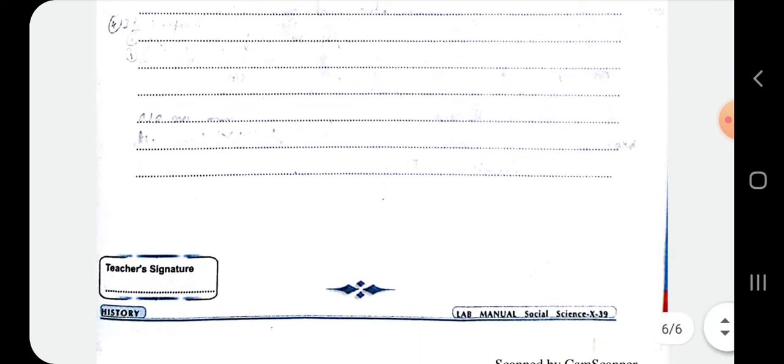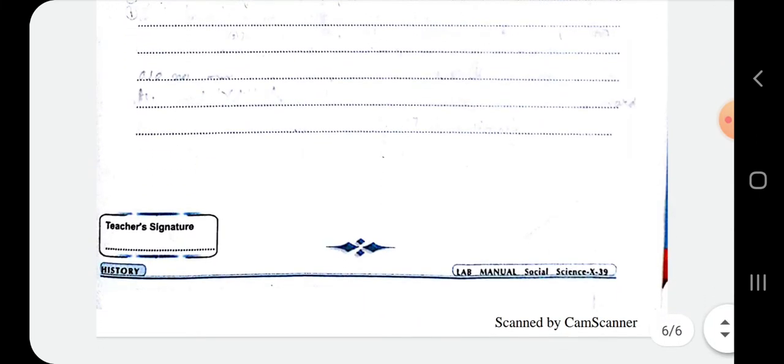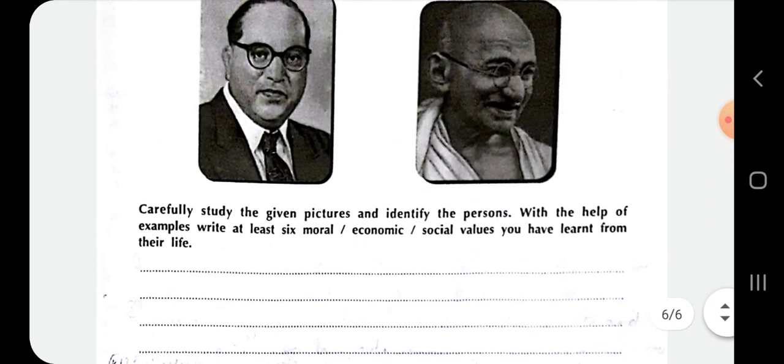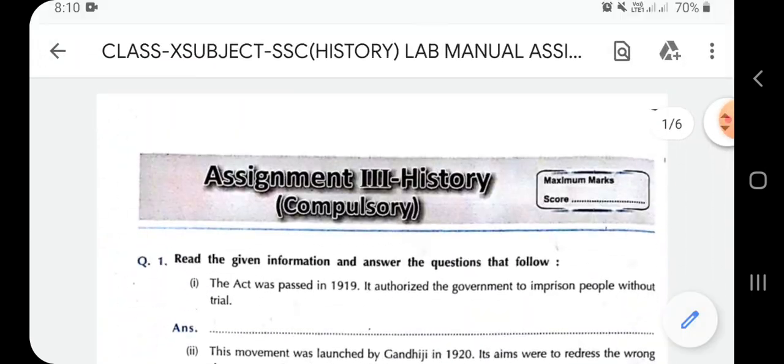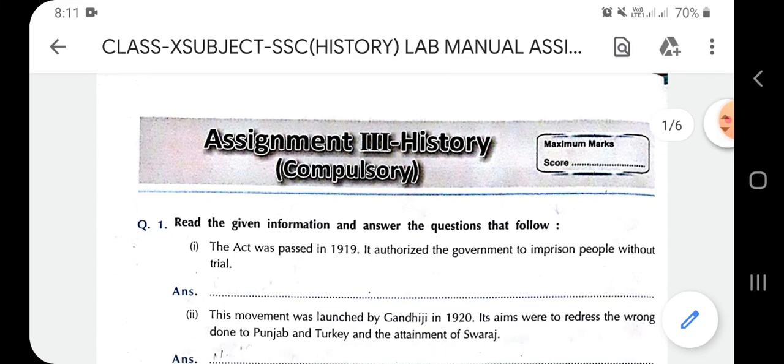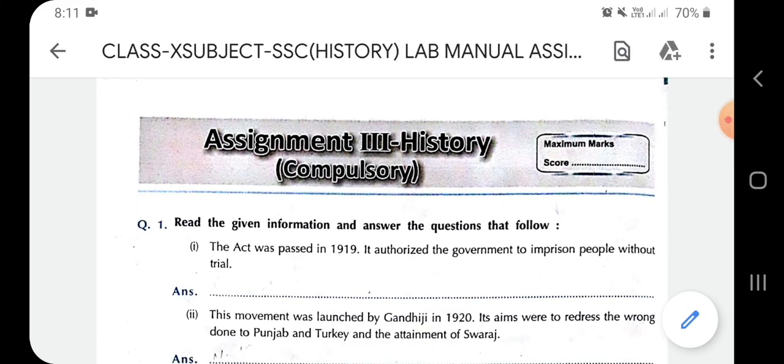And yes, up to this only your assignment was there. All these questions you will be able to solve simply from your textbook, by taking help from your textbook only. Please go through chapter number 3 of your textbook, that is Nationalism in India. You will be getting help from that chapter quite nicely, and all these answers are easily available over there.